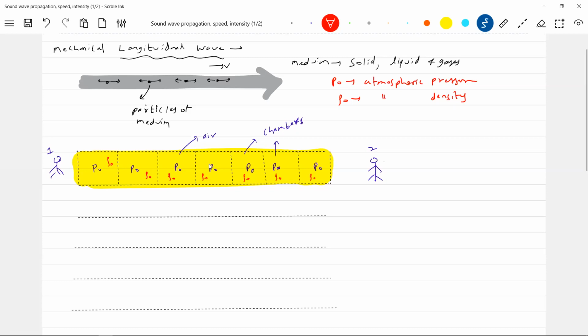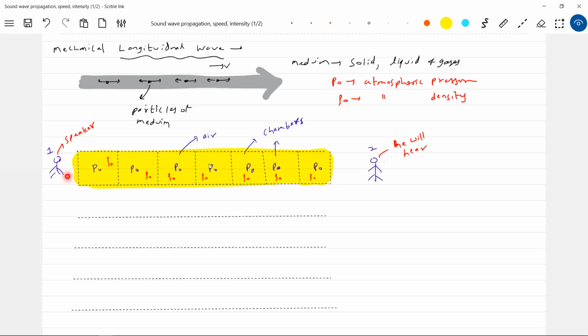When this person is not speaking, he is a speaker, either singing or speaking, and the other is going to hear. When this person is not speaking, the pressure everywhere will be P naught. What is the density everywhere? Rho naught. And each chamber will have a fixed volume V naught.